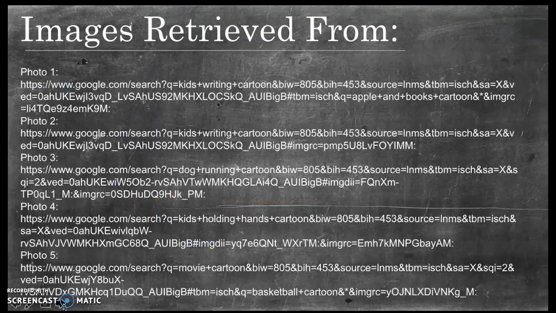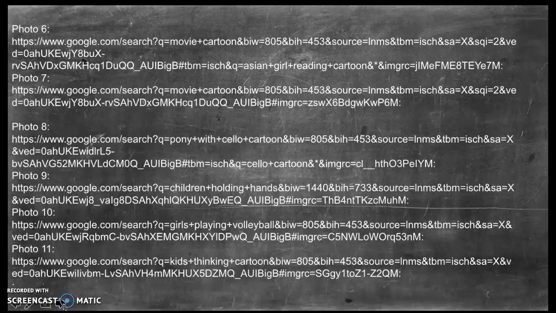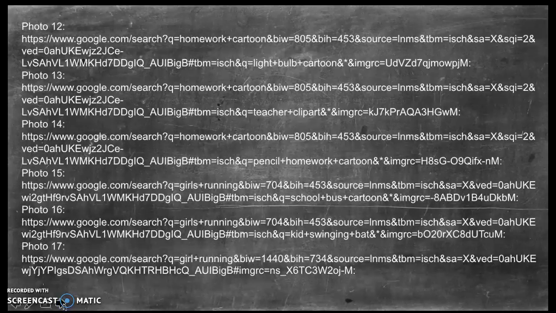So here are just my citations for the images I used in this presentation. And this is the end of my presentation. I really hope that you learned more about verbs and you can use this knowledge and apply it to your writing. Thank you.